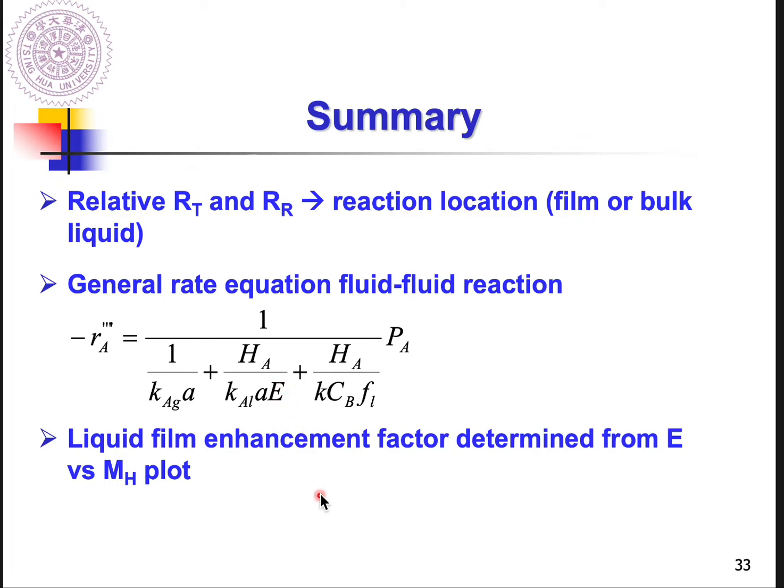So you need to check the plot of E versus MH, okay? To determine the E, especially in the fast reaction and intermediate reactions. Because for instantaneous, E equals EI. And for fast, pseudo-fast, E equals MH. As long as you got MH, you can get the E. And for intermediate, you also need to check the E, right? And for slow, you don't need to check the E, because for slow reactions, all chemical reaction happens in the bulk liquid. So E equals 1, okay?